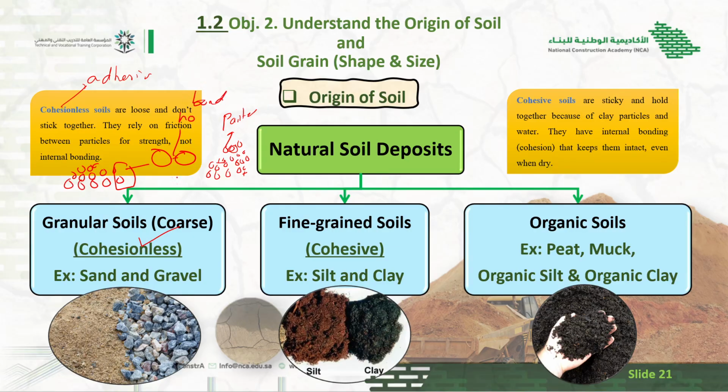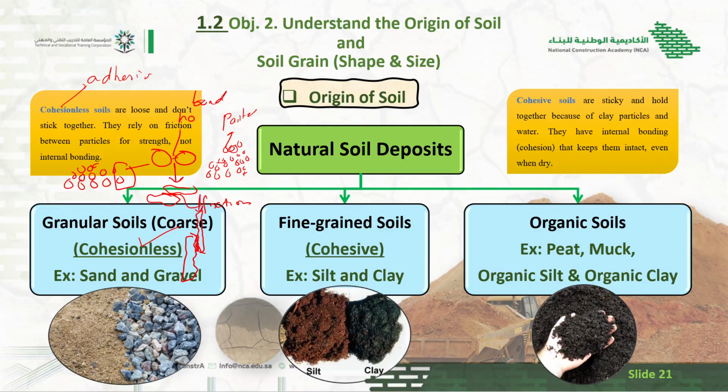Okay, so how can they take load? For example, this is 1 and this is 2. The load is coming from the top. So this is the contact area between these two particles. When the load comes from the top, they lap on each other or slip in each other. So they take the load as friction. What does friction mean? This is one rock and this is another one. You can see there is roughness between the contact area of these two particles.